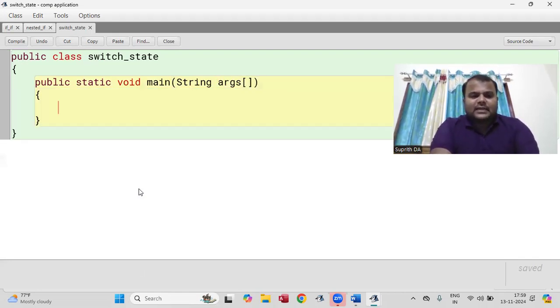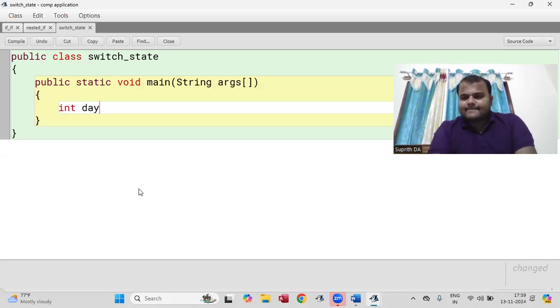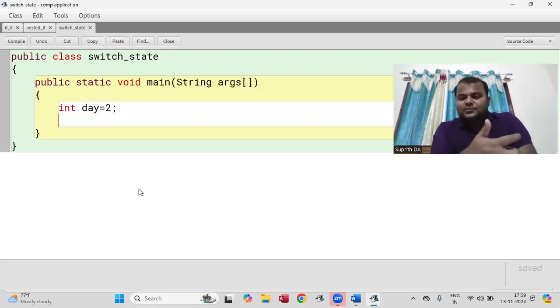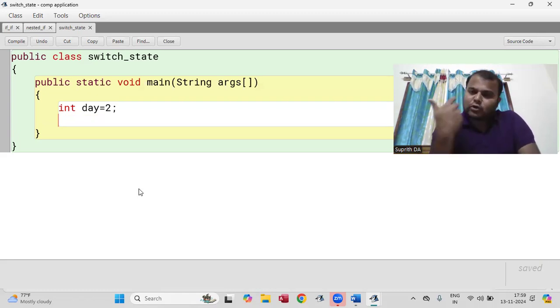Okay, now I'm going to take the integer day. Day is equal to, randomly I'll take any value you can take. These are programs you can do in the Scanner class also, but I will do the Scanner class program for all these programs starting from this one. This is direct initialization. Scanner class means we are going to take the input in the output screen.